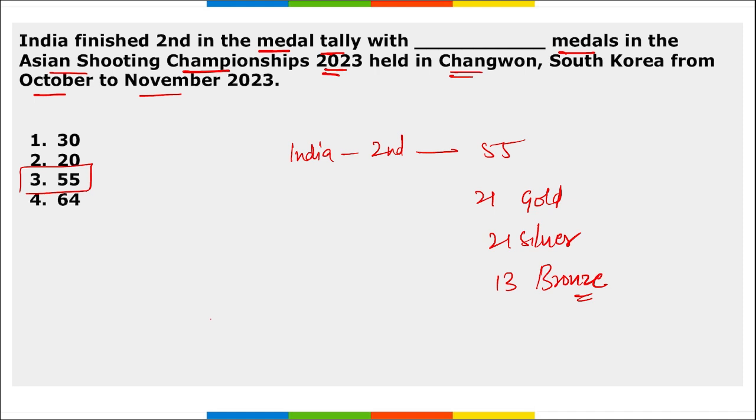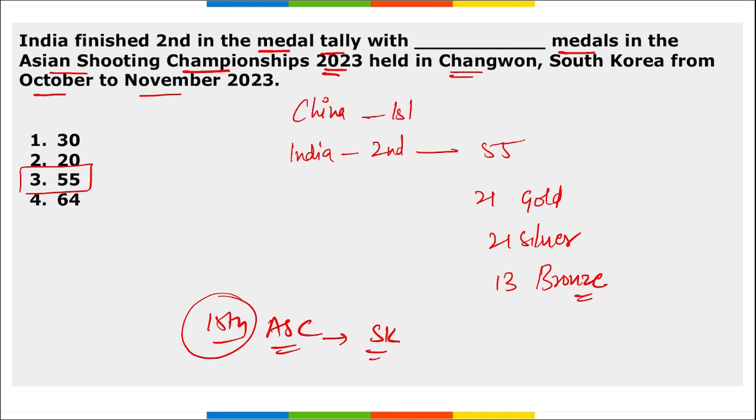Correct. Then remember, this was the 15th edition of the Asian Shooting Championship. This was held here in South Korea. Correct. Take a note of this also. Then which is the country that secured the first position? It is China that secured the first position here with a total of 76 medals.